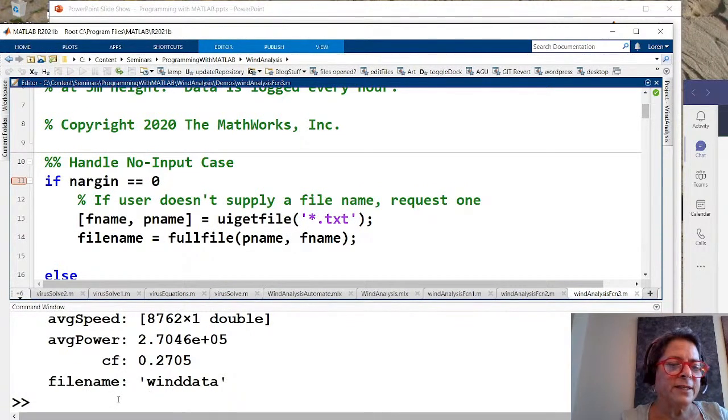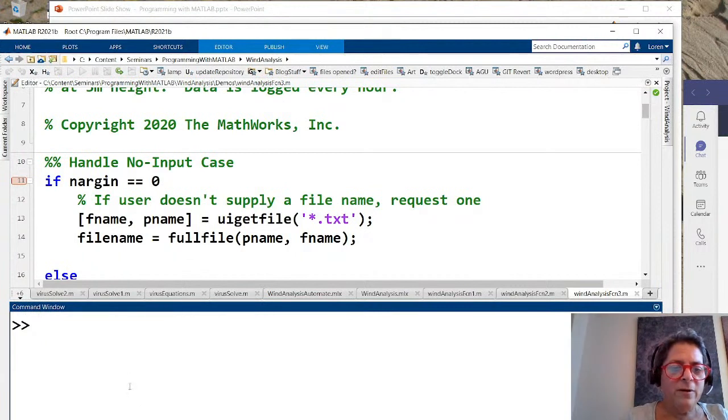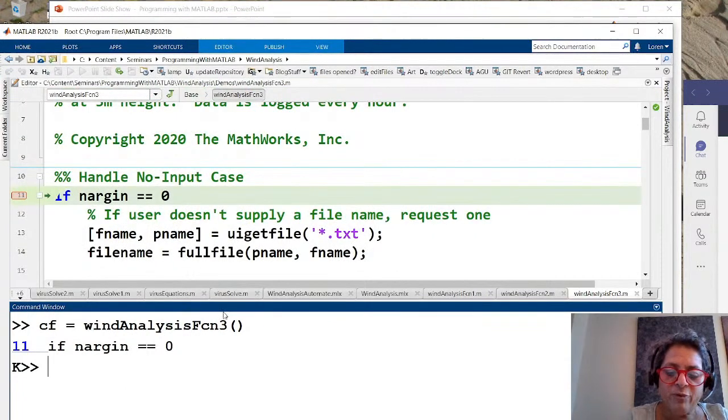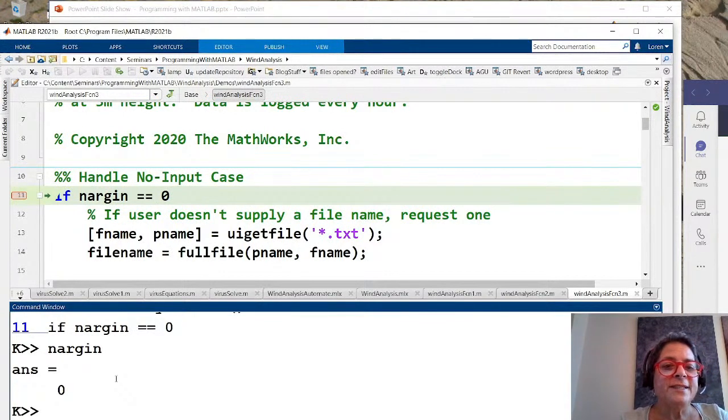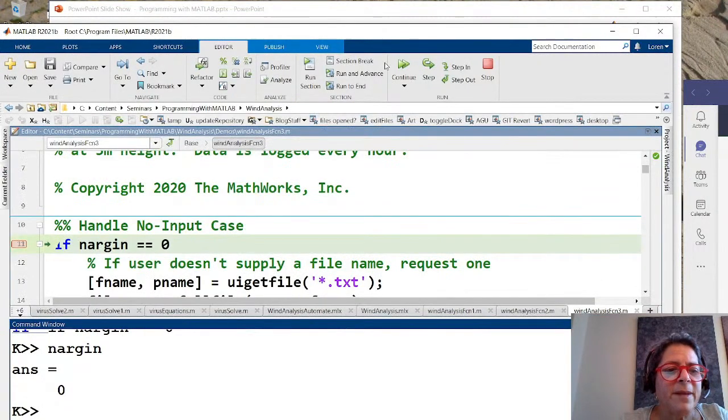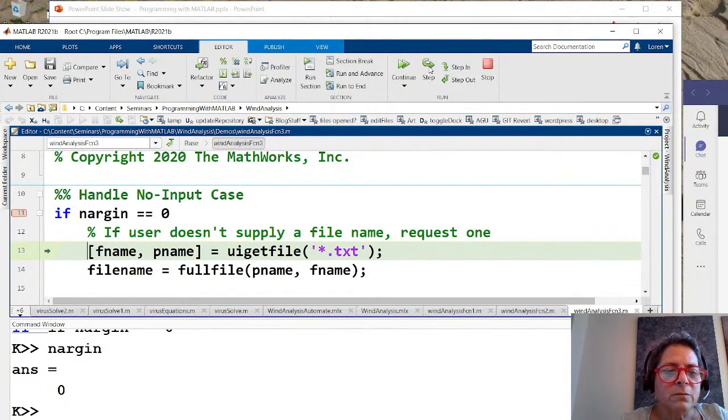So let's clear this again, and now let's up arrow. And let's follow this one. No inputs. It stops here, and then I'm at the MATLAB prompt, the debugger prompt, so I can say nargin, it's 0. So if it's 0, what does it do? Well, let me bring the editor part of the tool strip down now. It says, let me make a step.